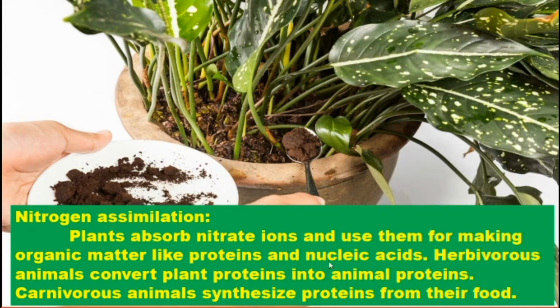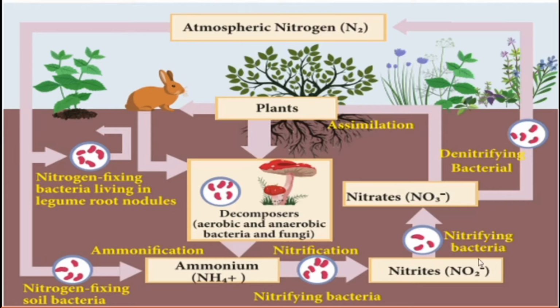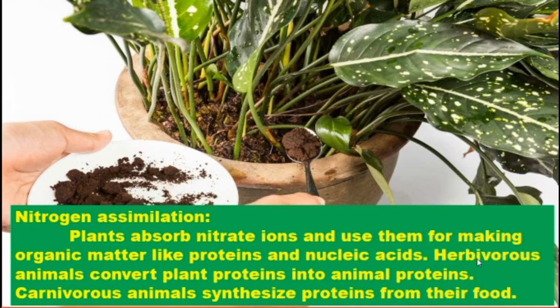After that, what will happen? Herbivores. What are herbivores? They eat the plants. Those animals we call herbivores. What happens? The plant protein, because it has nitrogen, is converted into animal protein.